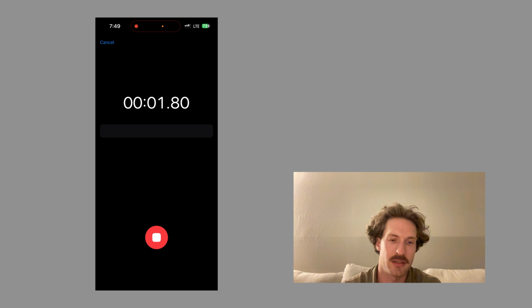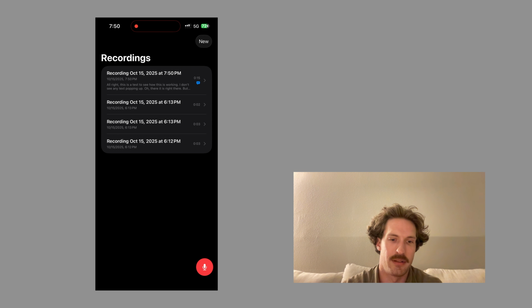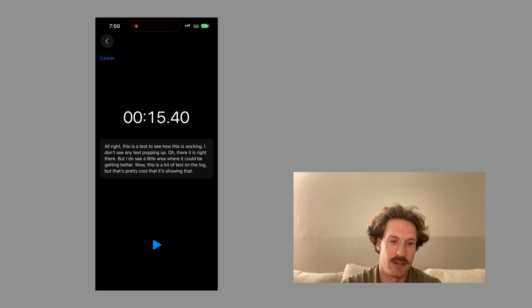All right, this is a test to see how this is working. I don't see any text popping up. Oh, there it is right there. But I do see a little area where it could be getting better. Wow, this is a lot of text in the log, but that's pretty cool that it's showing that. All right, we'll go ahead and save. There's the transcription.